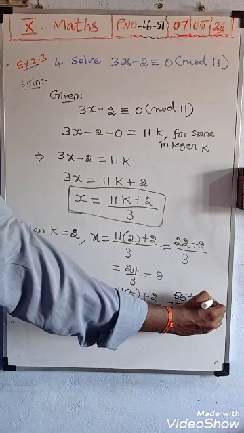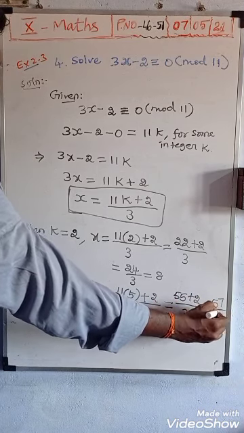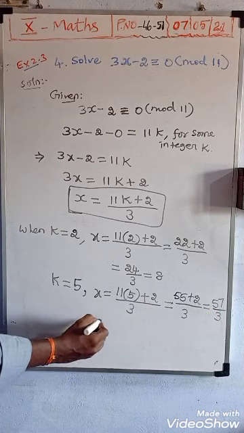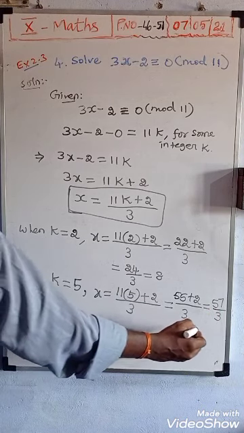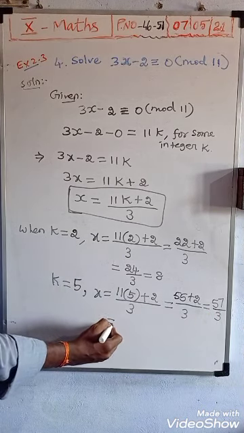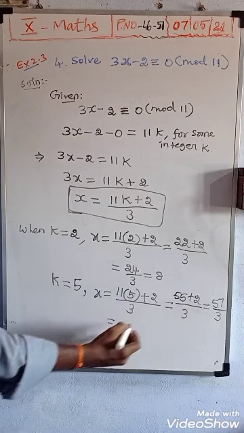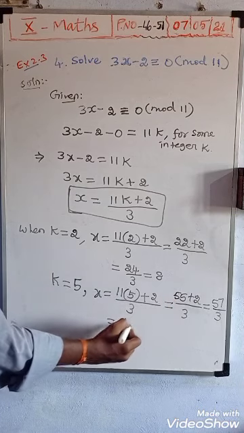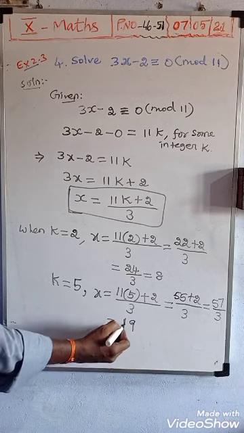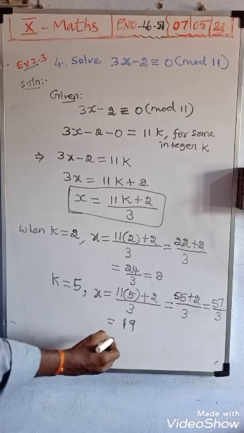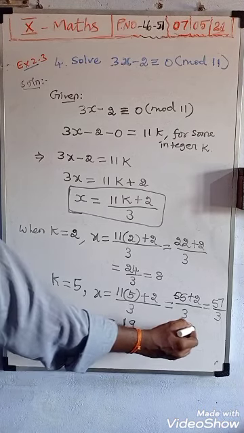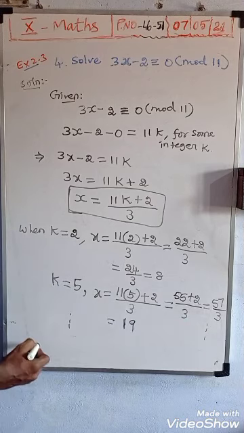So 55 plus 2 is 57, by 3. If it cancels, x you will get. So cancel and see: 3 ones are 3, remaining 2, so how many 9 threes are 27. You will get 19. Yes, therefore it will go on like that, and we will get the answer.